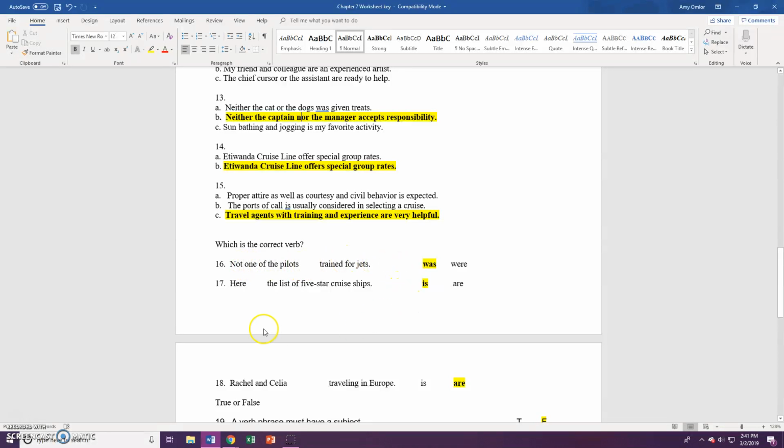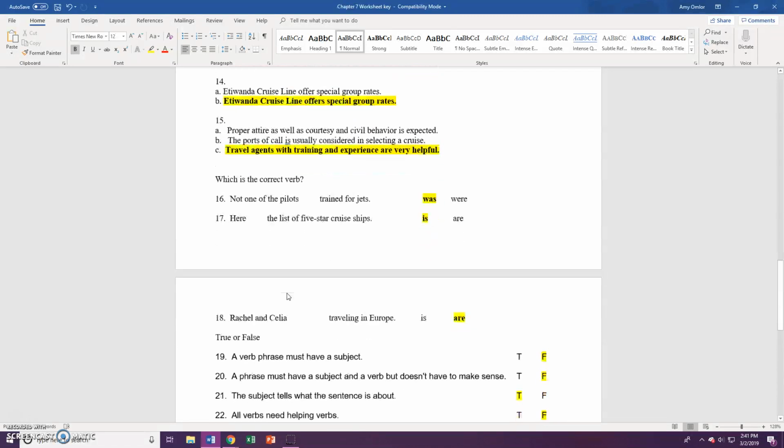That's what we're looking at. Here we have number 17, another inverted sentence. Here, blank is the list of 5-star cruise ships. Okay, well, we have is because list is the subject here. And list is singular, is is singular.